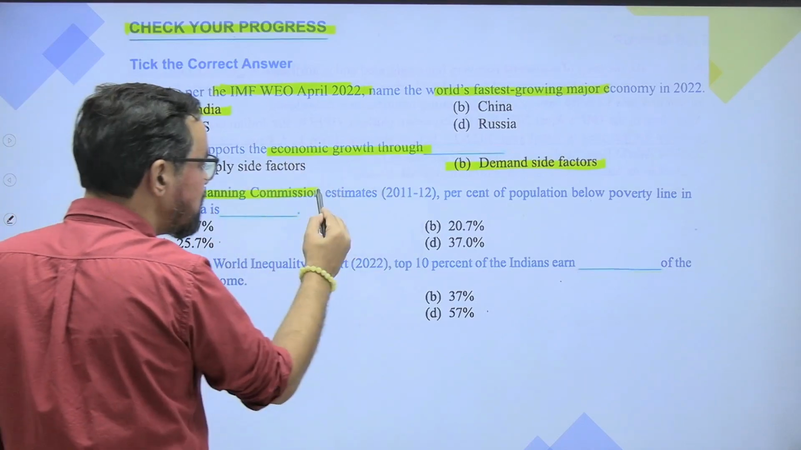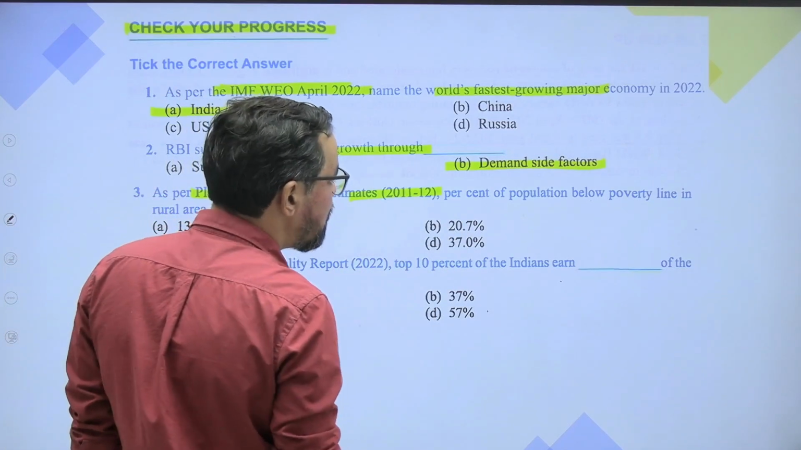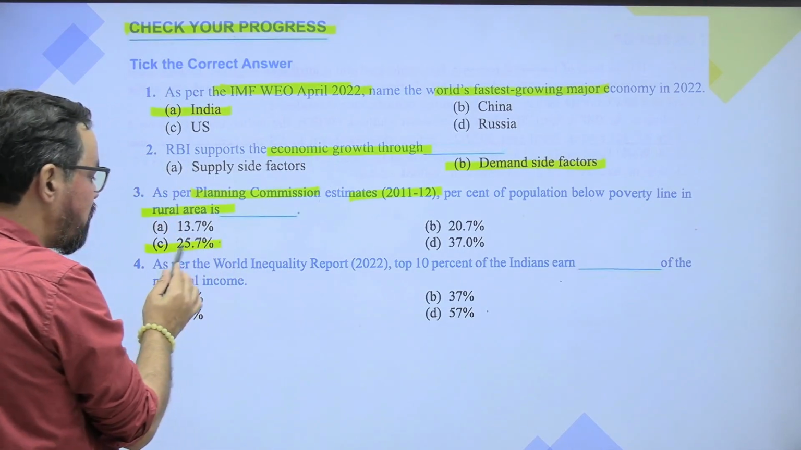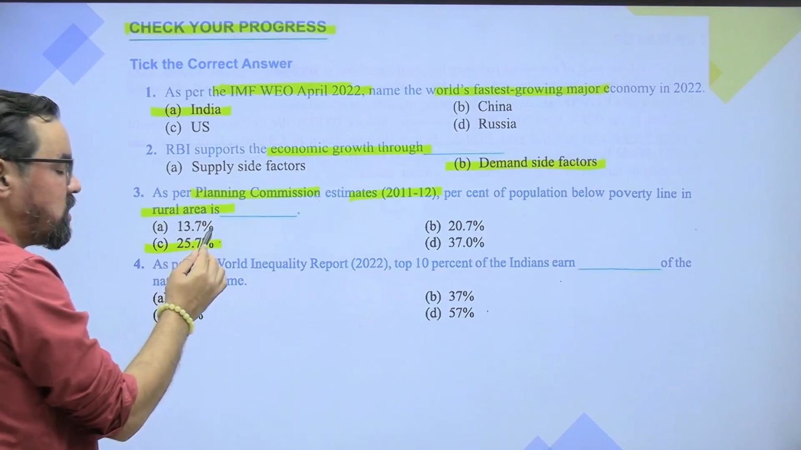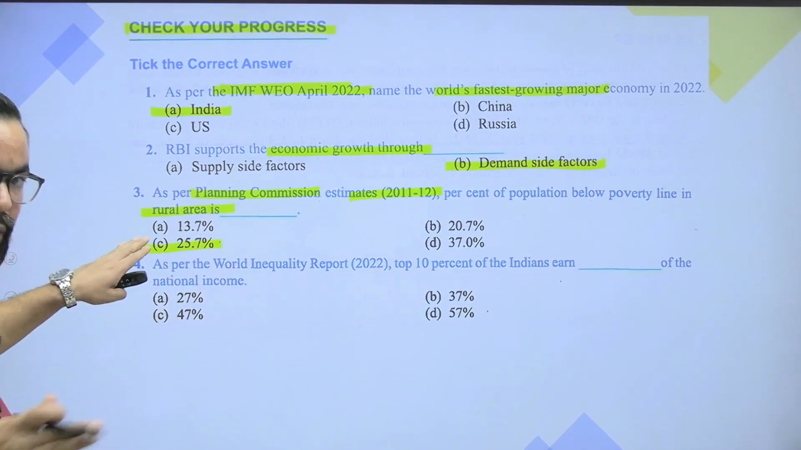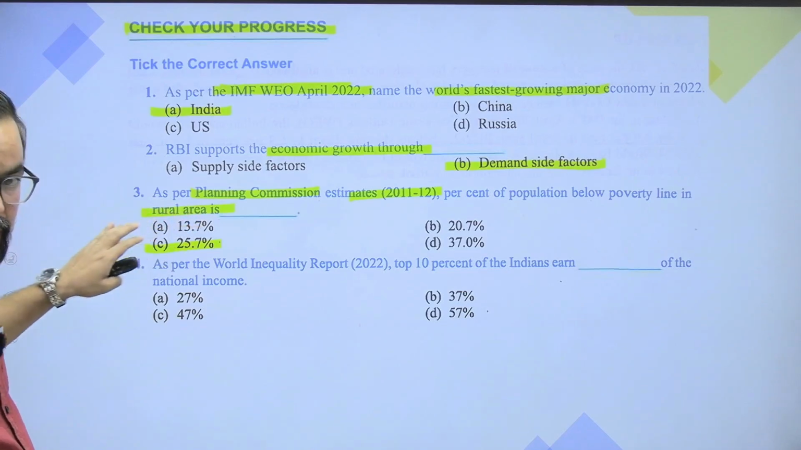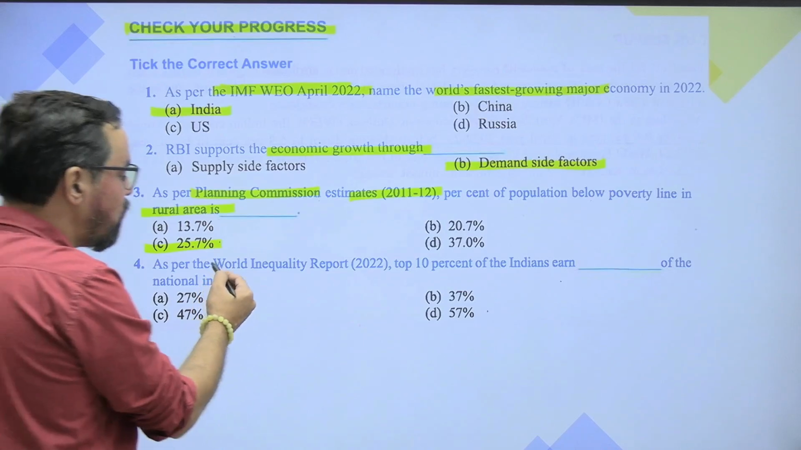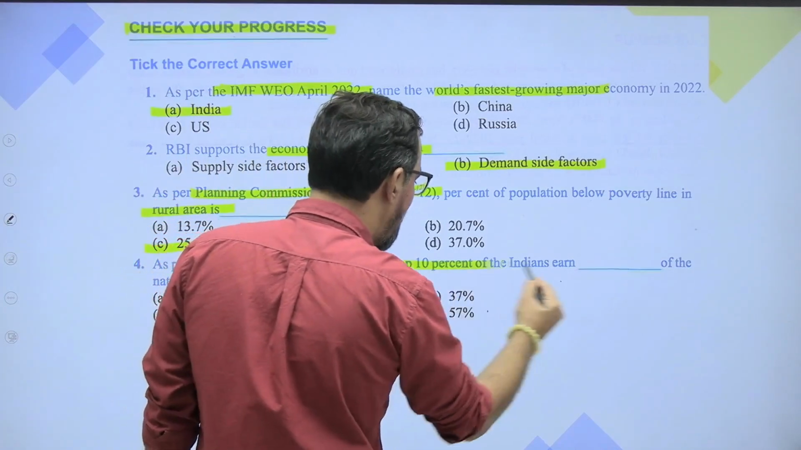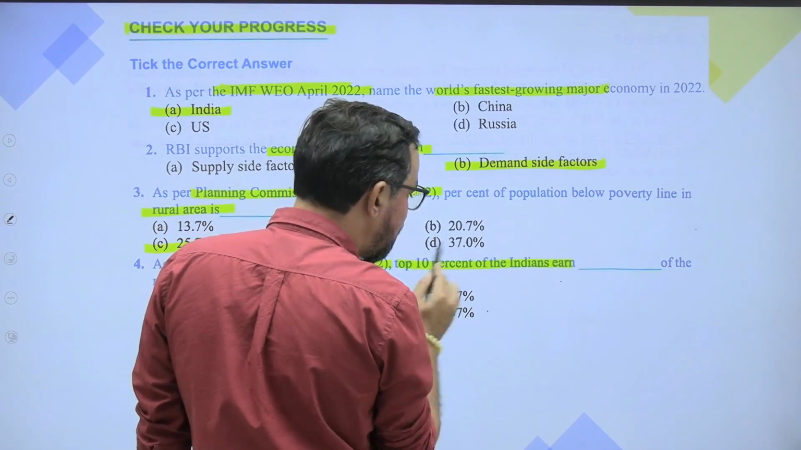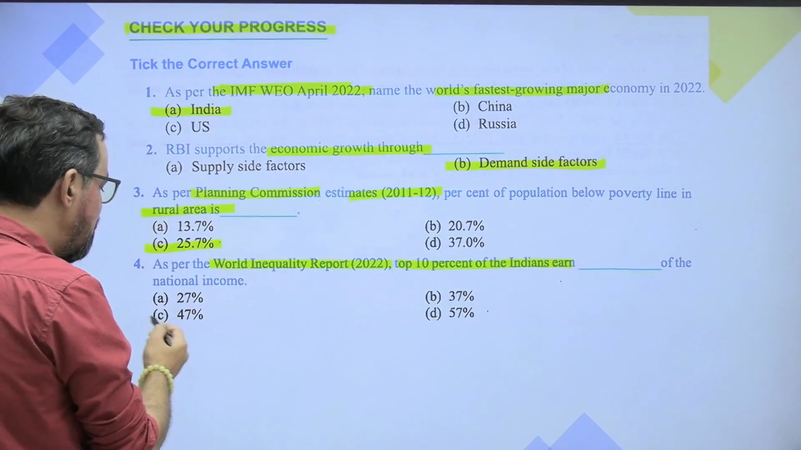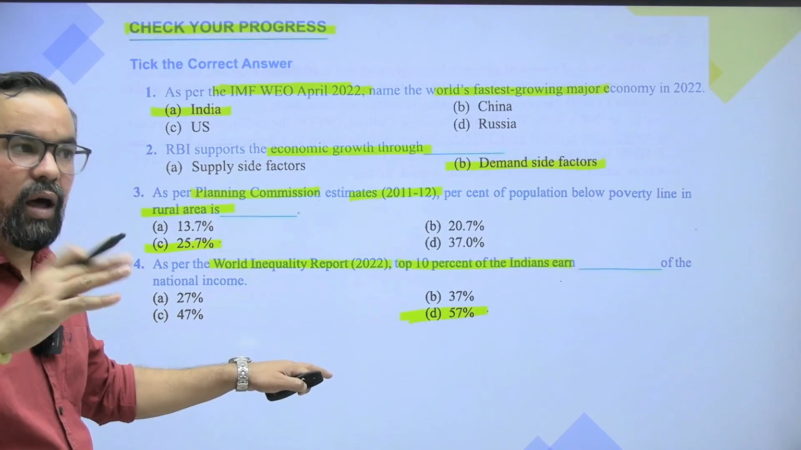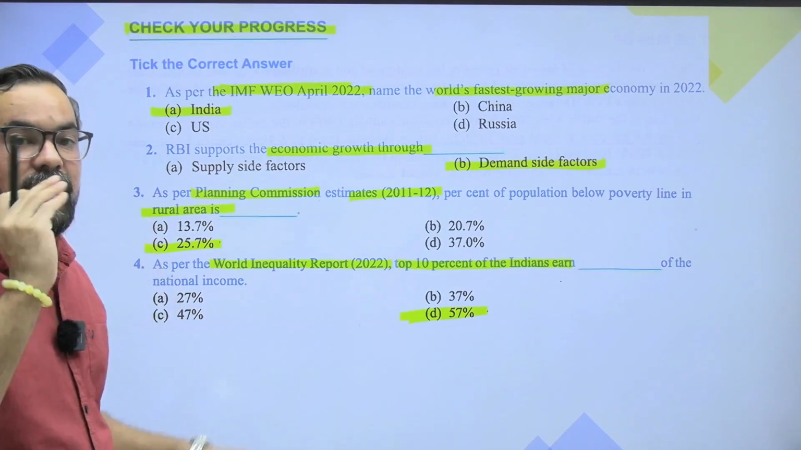As per the Planning Commission estimate 2011-12, the percent of population below the poverty line in rural areas was 25.7, and in urban areas 13.7. So people living below the poverty line in urban areas are 13.7% of the total population, and in rural areas 25.7%. As per the World Inequality Report 22, the top 10% of Indians earn how much? 57% of total national income, and the top 1% earn 22%.